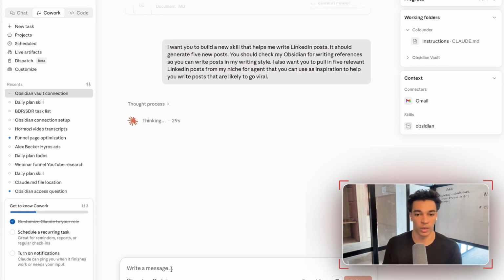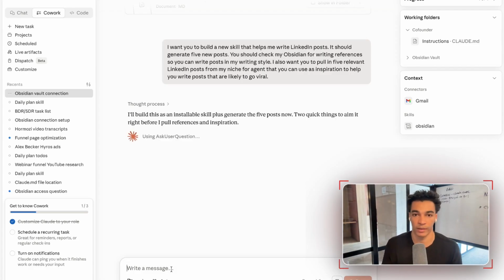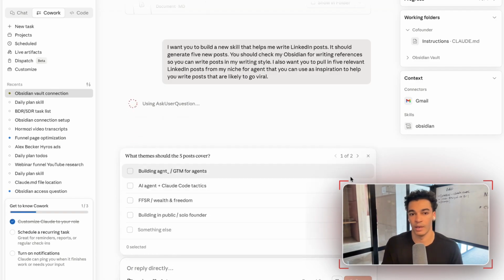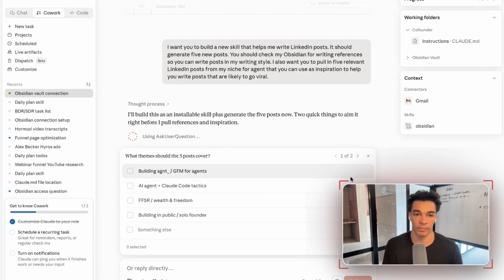Also, one thing you can do is just search online, just search for Claude skills for XYZ. You're going to come up with a bunch of examples that people have already built that you can just import automatically into your workspace. We're not going to go through this full process here in the interest of time, but what you would do is just work with it. It's going to help you create this skill for you.